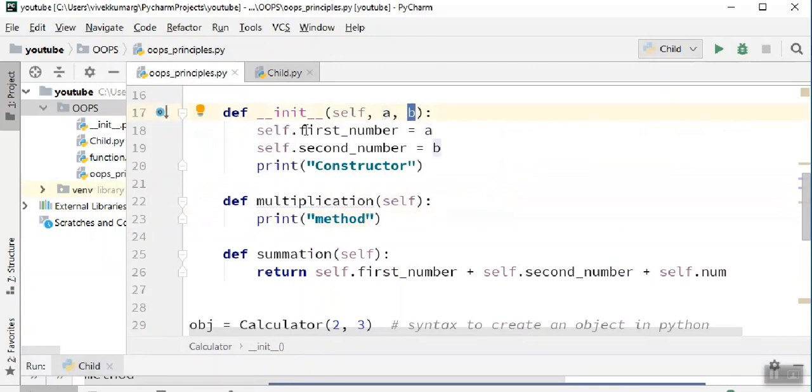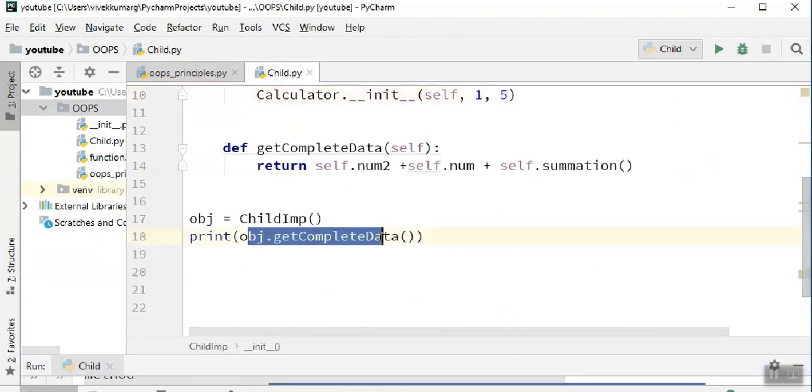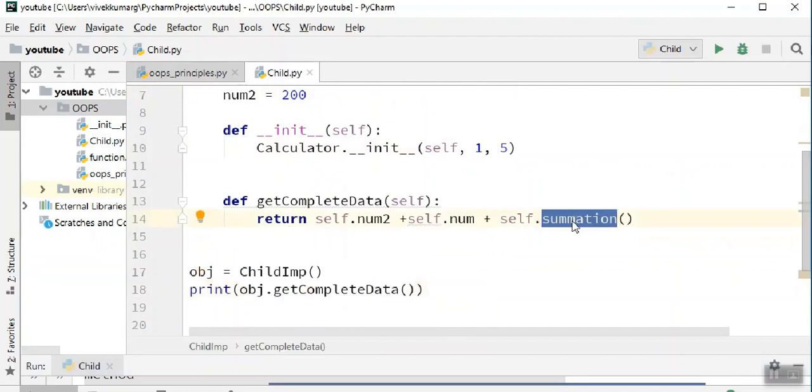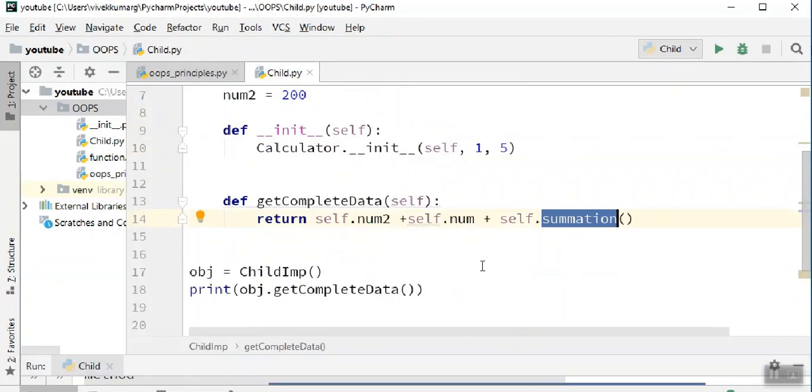Now these two variables will have the values 1 and 5. Thereafter it calls get complete data on this object. This time the summation, first number and second number, get initialized so that this code works. So now this code will work and will not complain with any error.